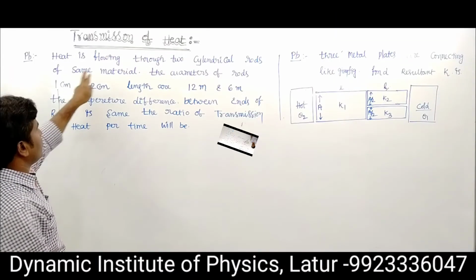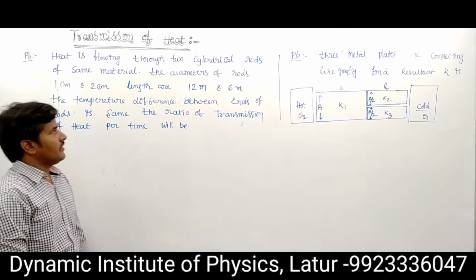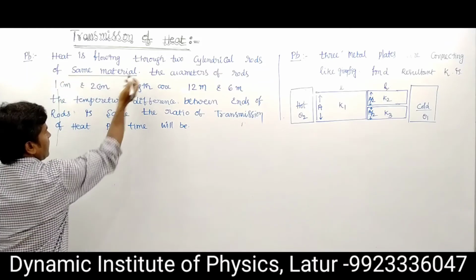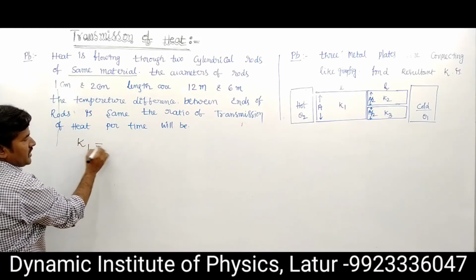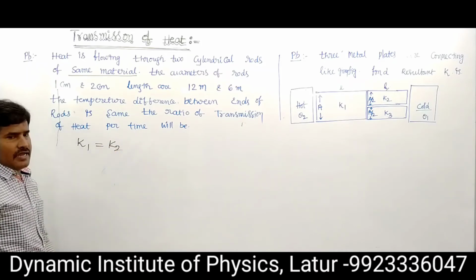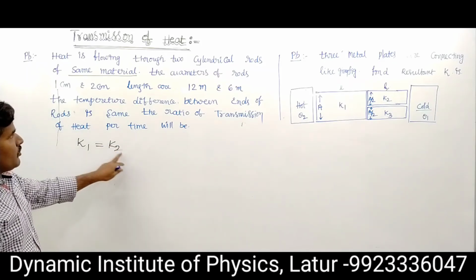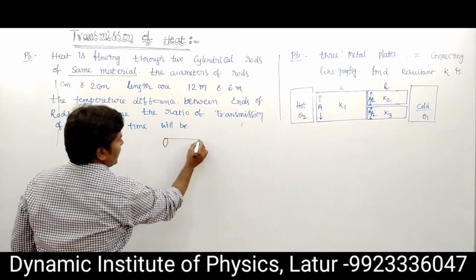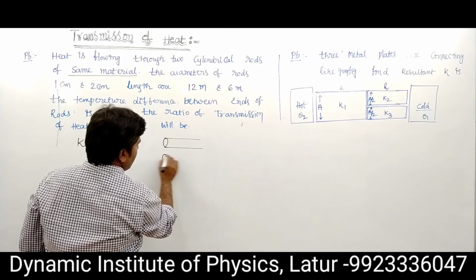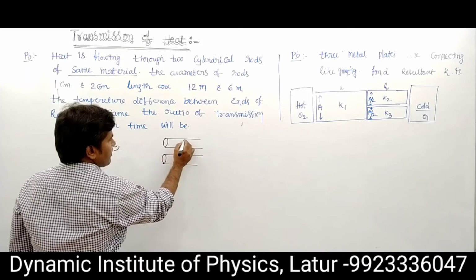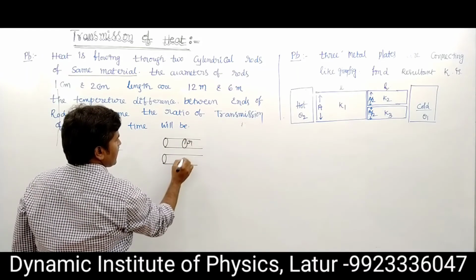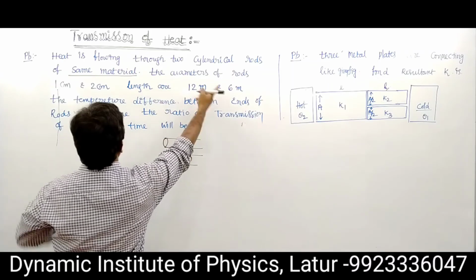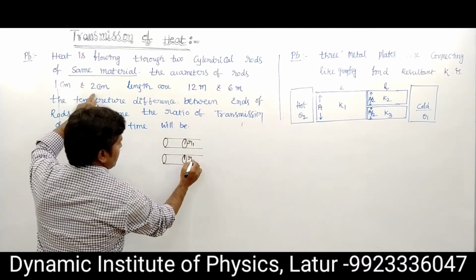Now heat flowing through cylindrical rods of the same material. So both having coefficient of thermal conduction are equal, K1 and K2 are equal. The diameters are given as 1 centimeter and 2 centimeter.